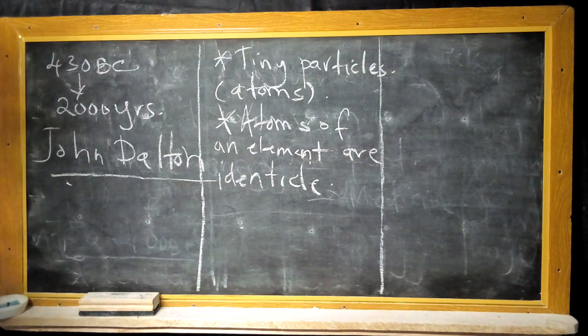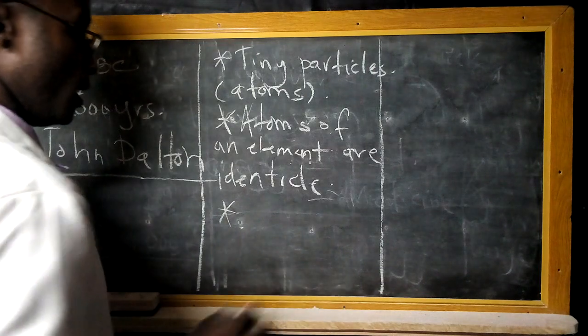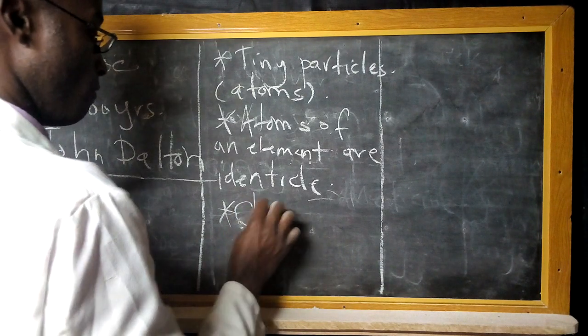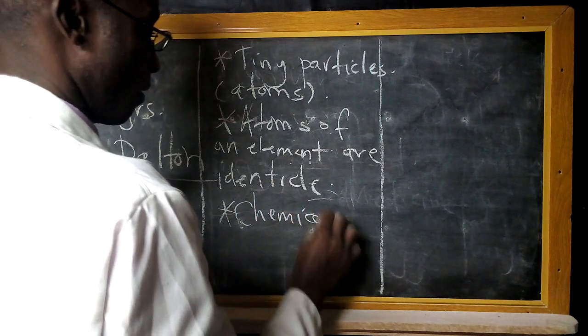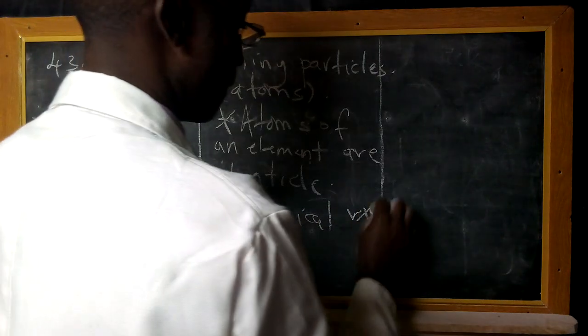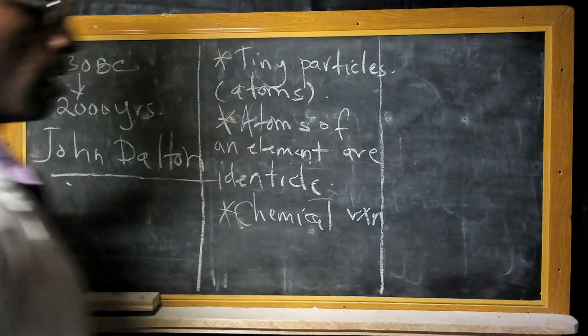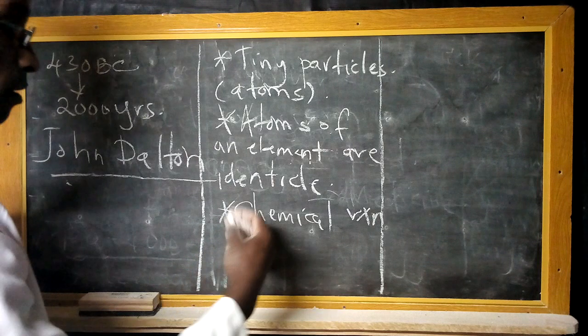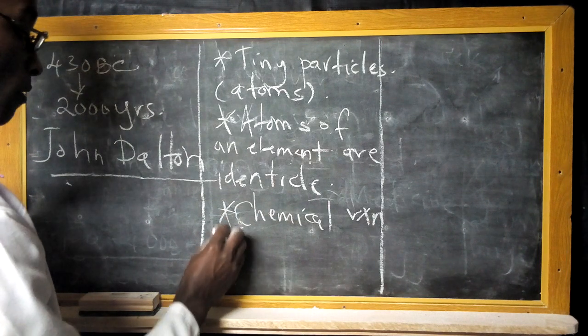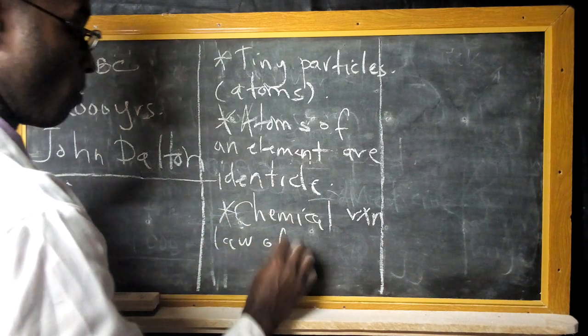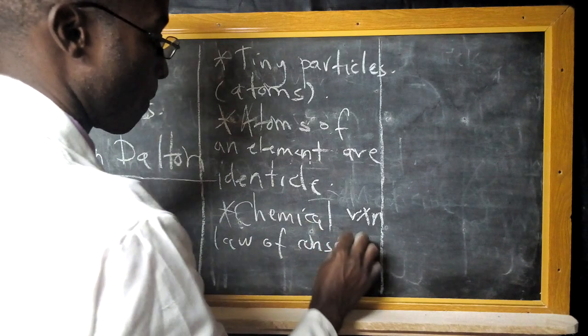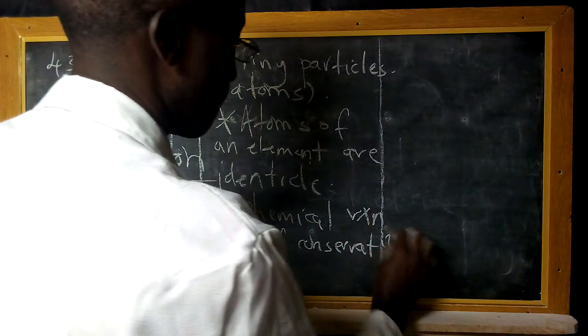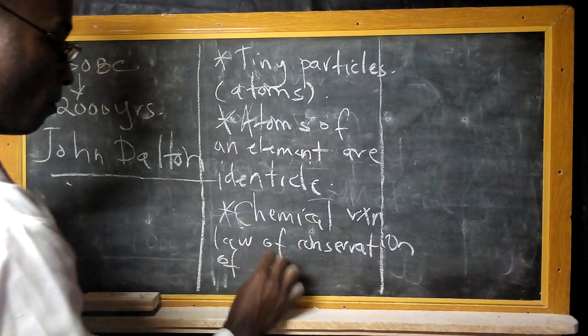Now he also argued that during a chemical reaction, the law of conservation of matter holds, or is applicable.